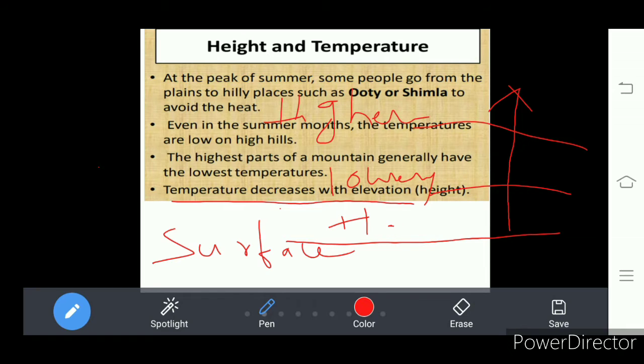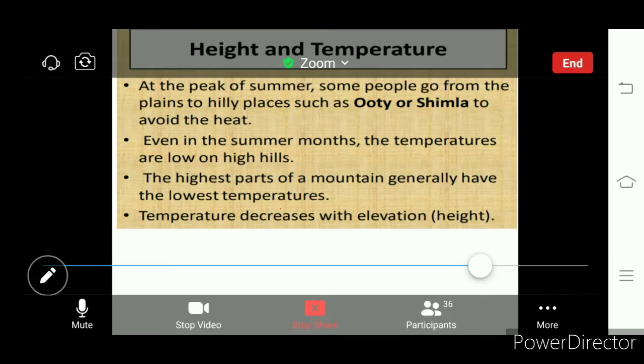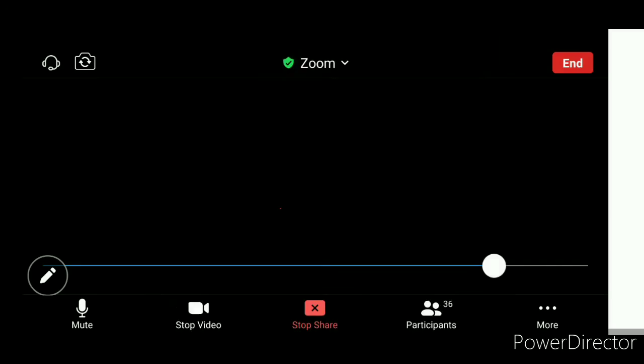I am keeping H and T. It means highest temperature is recorded at lower layers, and at higher layers in the atmosphere, lower temperature is recorded. So what is happening to the temperature moving from the earth's surface to the higher places? The temperature is decreasing with the elevation. This is the reason for lower temperatures recorded on the hilly areas. Where? On the hilly areas.